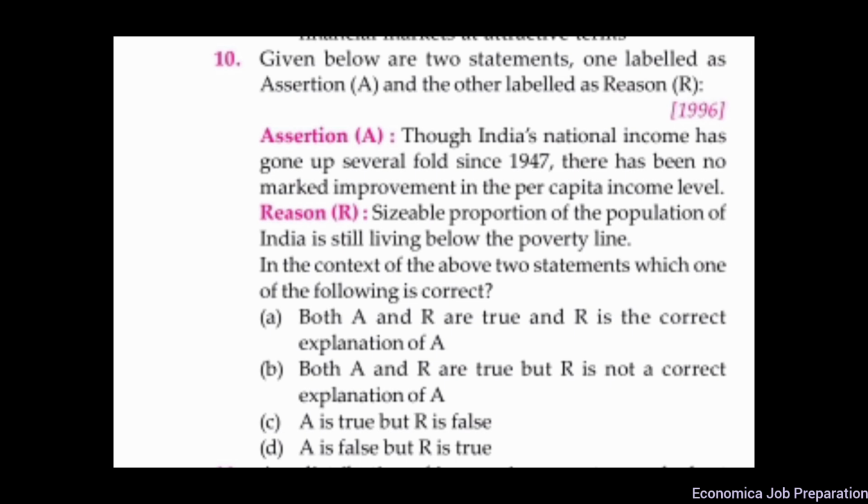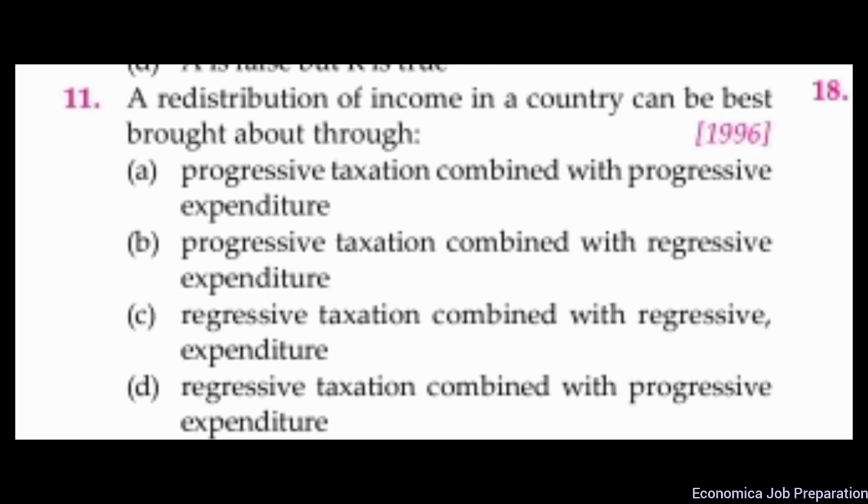So, here both A and R are true, but R is not a correct explanation of A. There is no relation between the proportion of population of India living below the poverty line and the increase in India's national income.